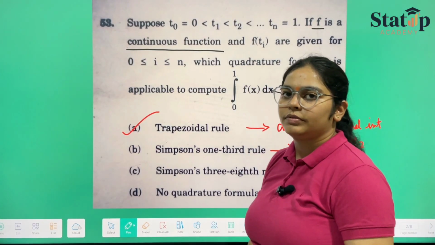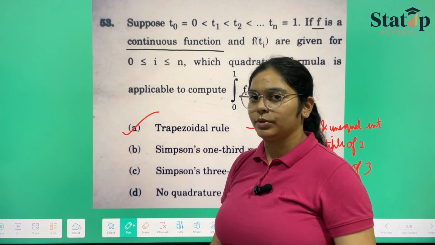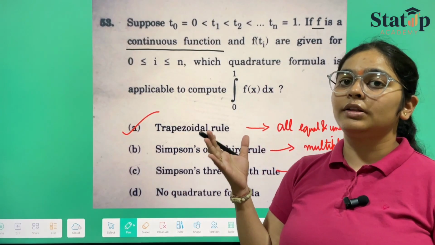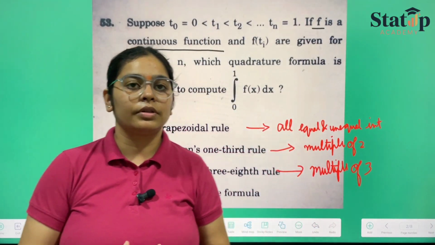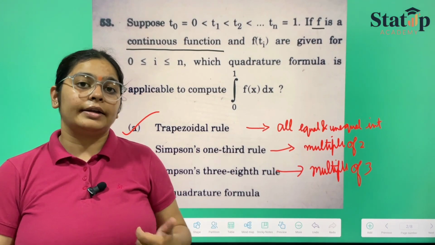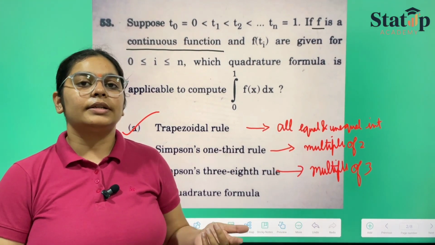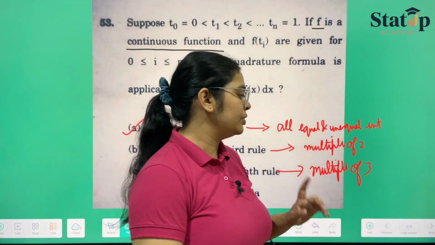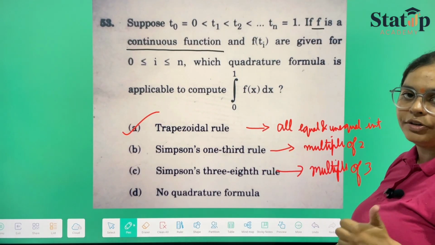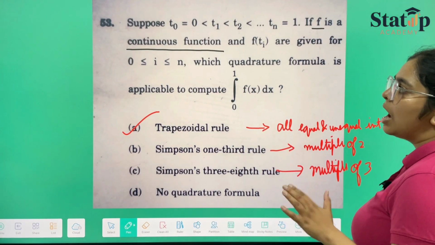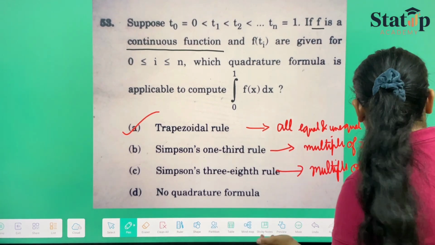Whenever there is a continuous function, only the trapezoidal rule can be used. Whenever there is a continuous function with intervals that are multiples of 2, then it is Simpson's one-third rule. If the intervals are multiples of 3, then it is Simpson's 3/8 rule. This you have to know. And if you don't know, you can rewatch our lecture videos, in which I have explained very well how and when they are used.